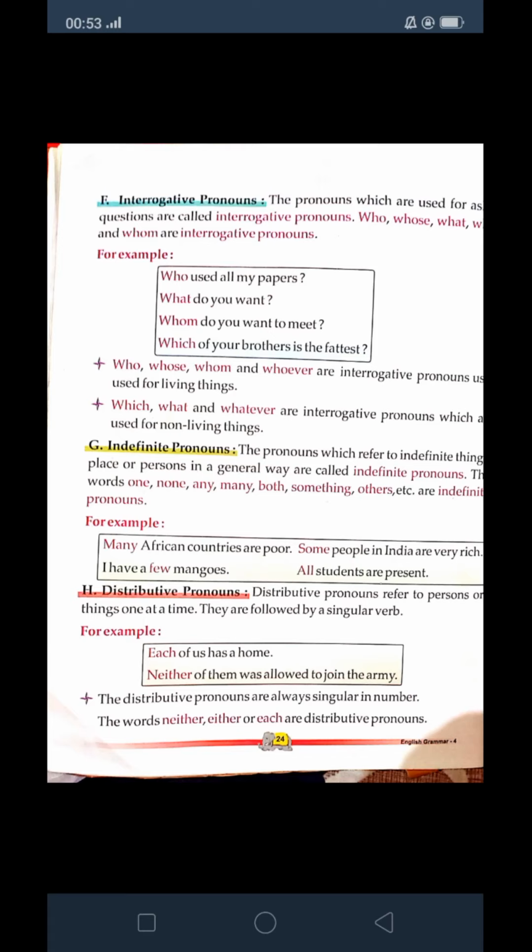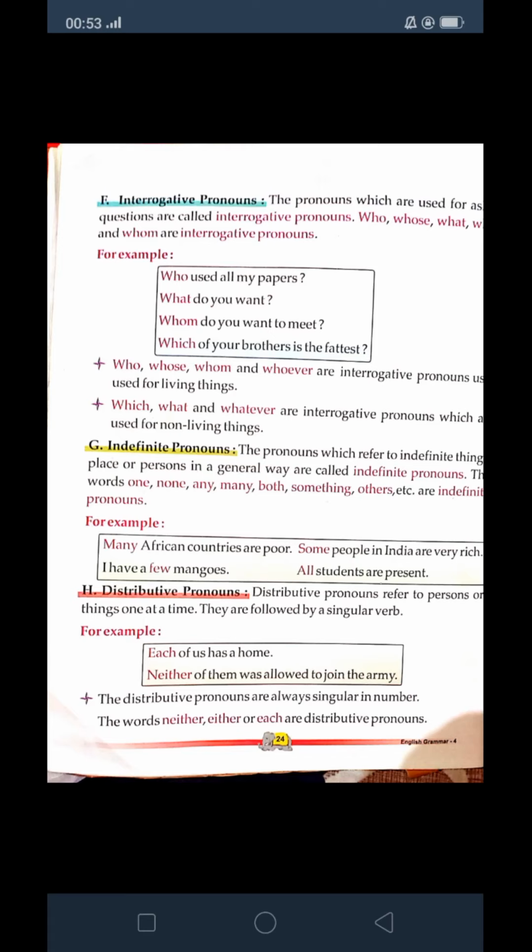Some people in India are very rich. Here again, the exact number is not given. The word some is an indefinite pronoun. I have a few mangoes. Few mangoes, kuch. The exact number is not given. So many, some, few, all are indefinite pronouns.